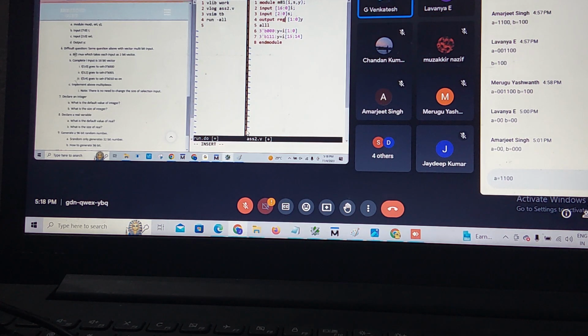What is the question? 8 cross 1 mux is taken here? Yes, sir. 8 cross 1 mux which each take input of 2-bit vector. See here mentioned in the question, 2-bit vector. Complete I input as a 16-bit vector. This is not 7 down to 0, it is 16. So you are just taking a 16-bit.